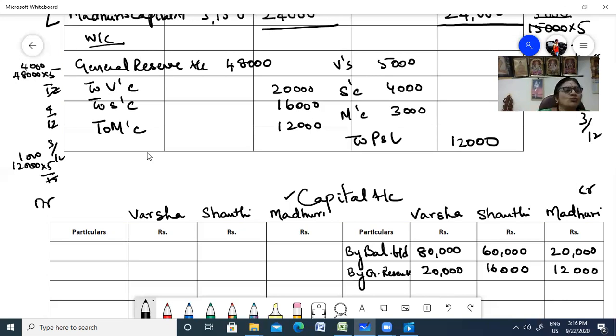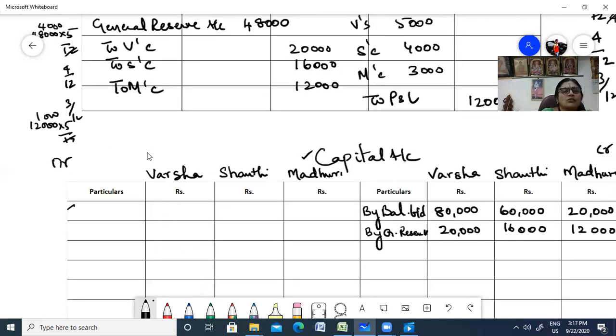Okay. Now, profit and loss account. So that will be to profit and loss account, to profit and loss account, to profit and loss account. How much? 5,000, 4,000, and 3,000. Now that you have posted it after calculation, now you have to bring in your revaluation. Revaluation profit or loss? I think we have made profit.